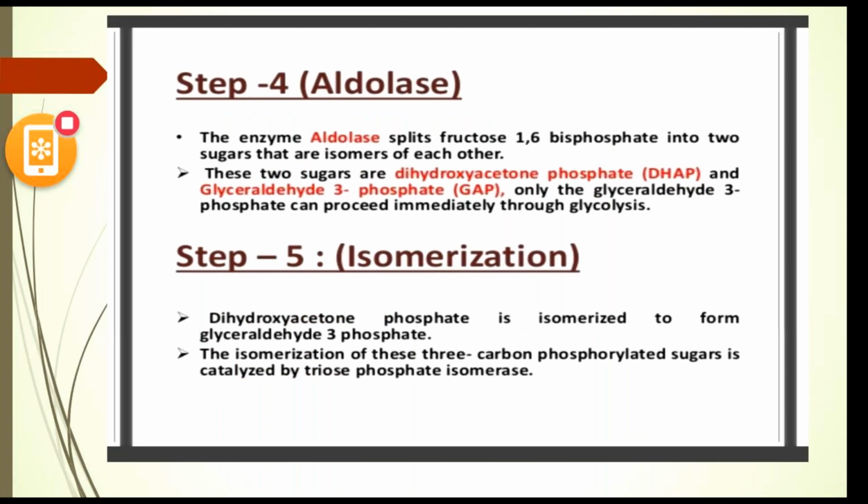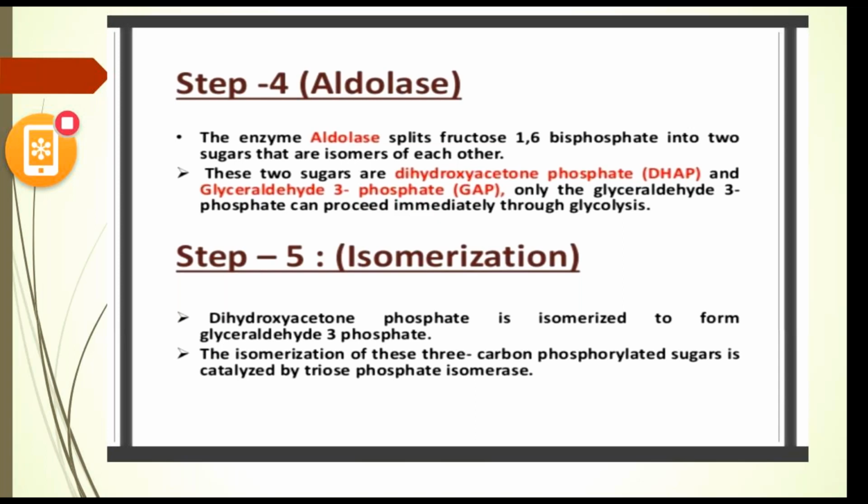And the next one will be cleavage, also called the aldolase step. The enzyme aldolase splits fructose 1,6 bisphosphate into two sugars, which are isomers of each other. These two sugars are dihydroxyacetone phosphate, DHAP, and glyceraldehyde 3 phosphate. Only glyceraldehyde 3 phosphate can proceed immediately through glycolysis.